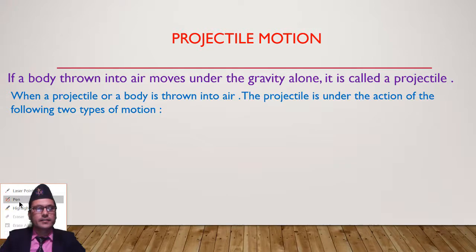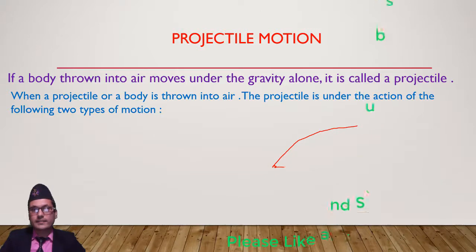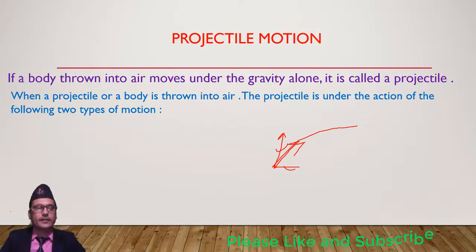You know that if we throw something into the air, then it has two types of motion. One along the x direction and another along the y direction. These two components are responsible for projecting anybody into the air.